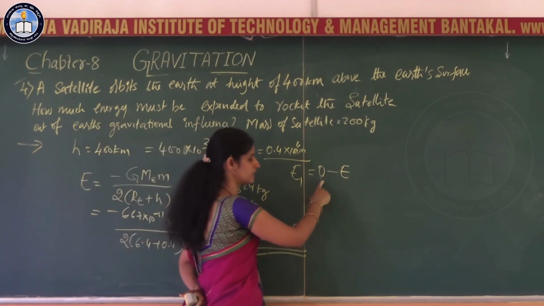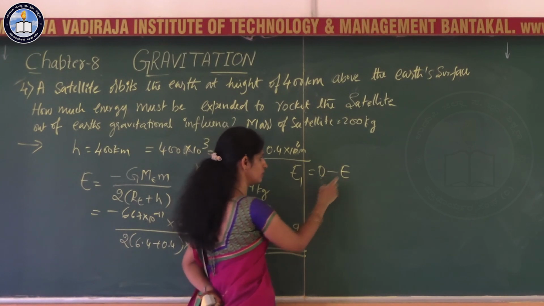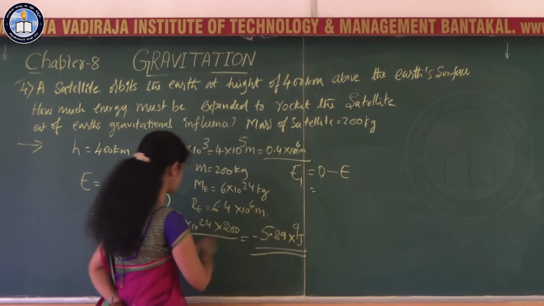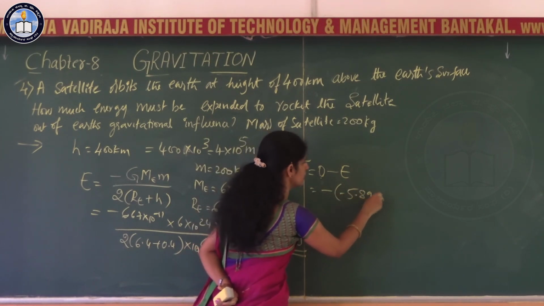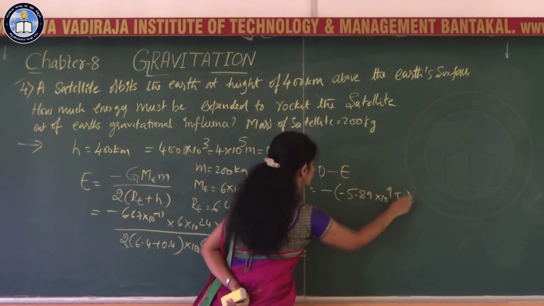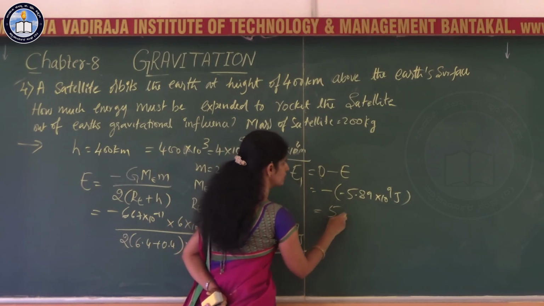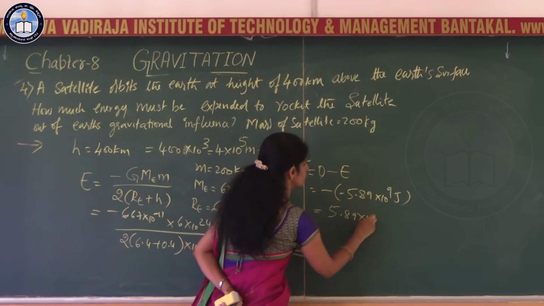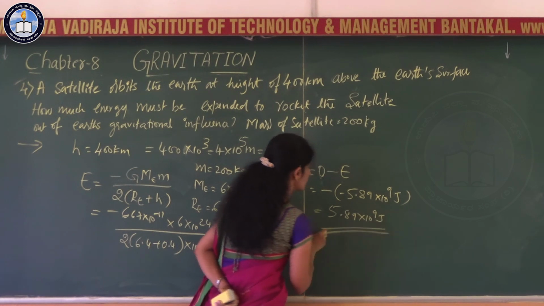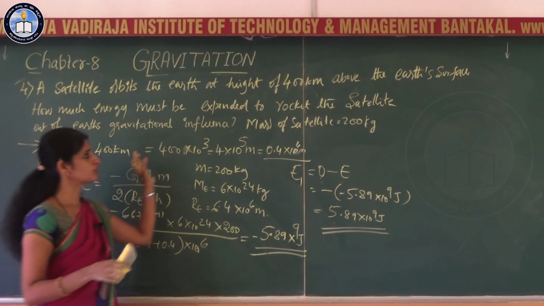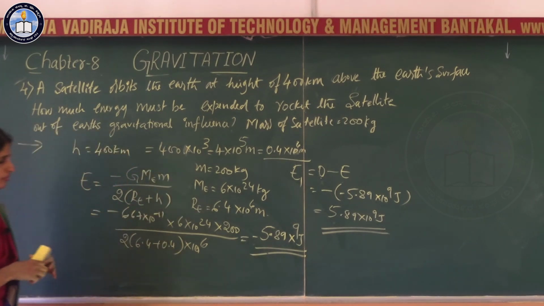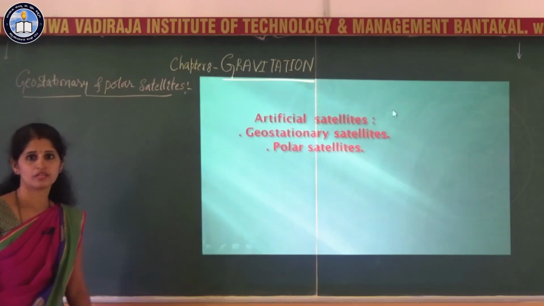So energy at infinity is 0. So what is the energy of that satellite at the particular orbit, minus of minus 5.89 into 10 to the power 9 joules. So this is plus 5.89 into 10 to the power 9 joules. This is the energy supplied to remove that satellite from the orbit.